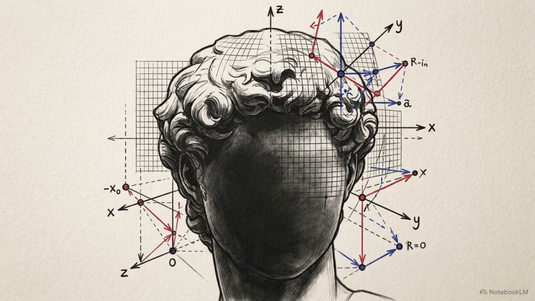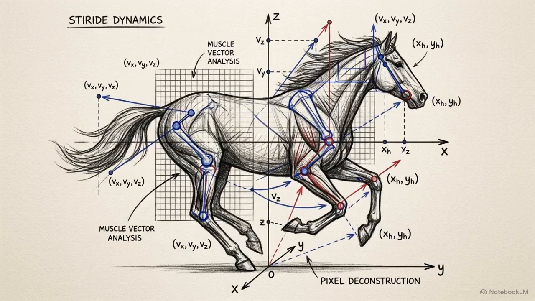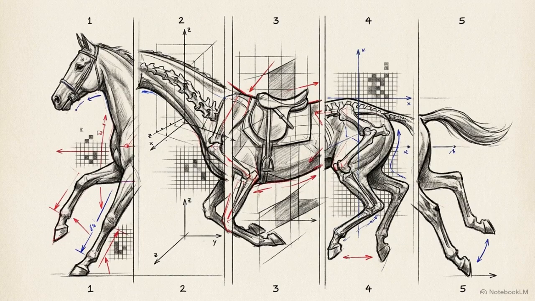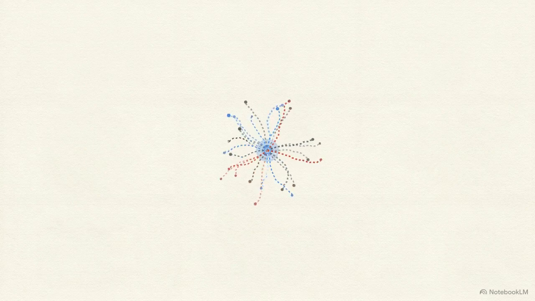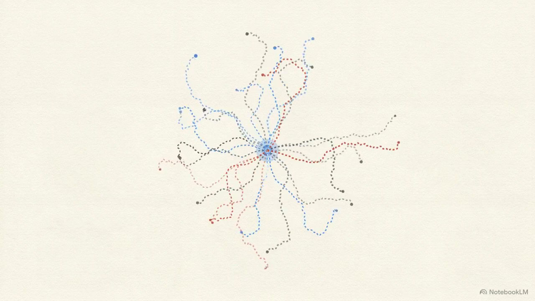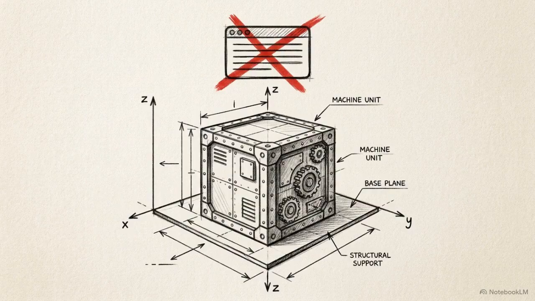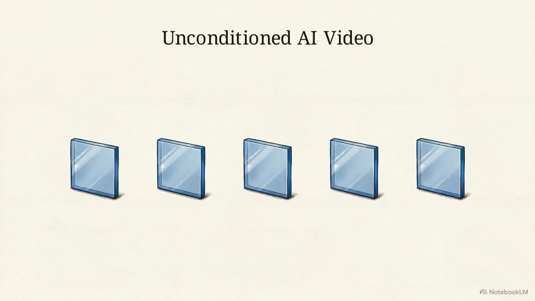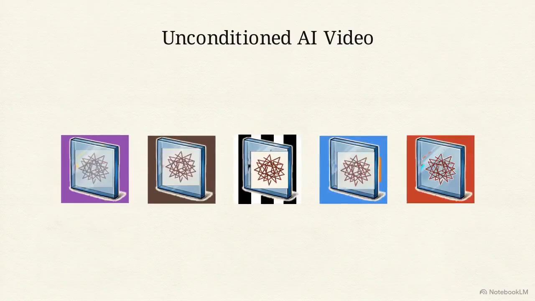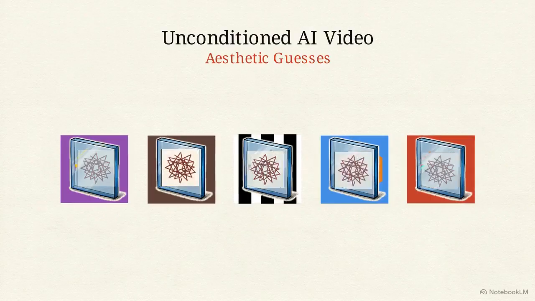Diffusion models are optimized for static aesthetics, meaning they can represent a single moment perfectly while struggling to maintain that logic across a sequence. During generation, the model attempts to predict the trajectory of pixels across time without a spatial anchor, leading to the distortion seen here. Stabilizing this motion requires a shift away from text-based prompting toward structural lock, a method of rigid geometric conditioning. Without a structural lock, the model produces aesthetic guesses rather than a spatially consistent render.